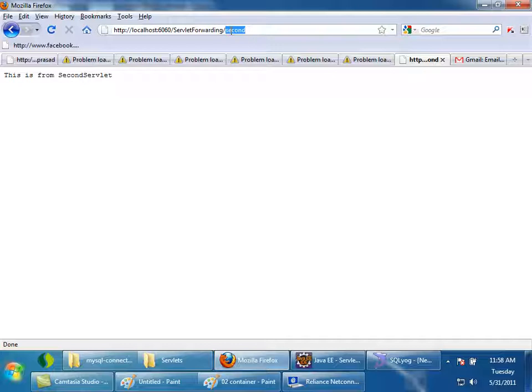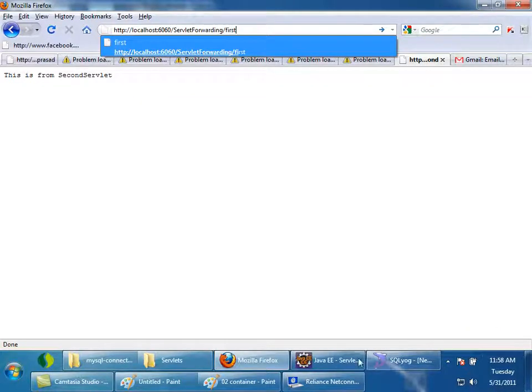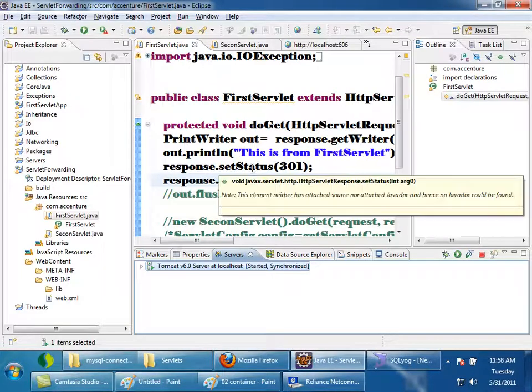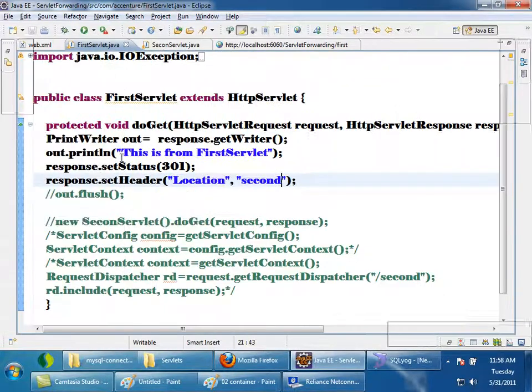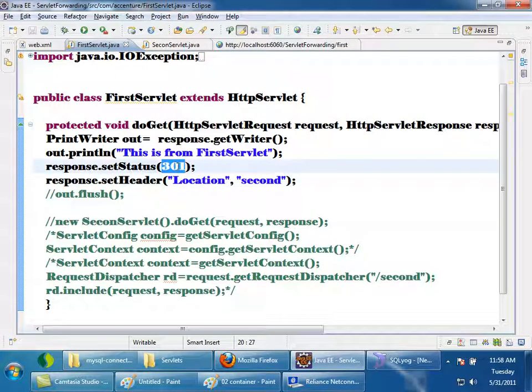The URL of the browser also is changing. So what is happening is, when I gave a request to /first, the first servlet got the request. It is sending a status code of 301. The browser received the response, but the browser immediately made a request to second.